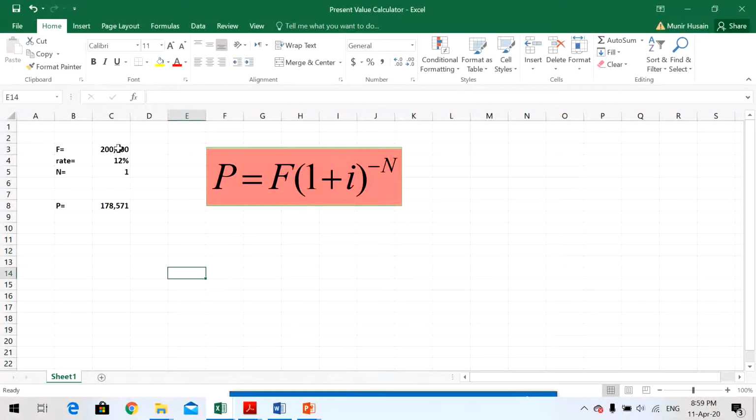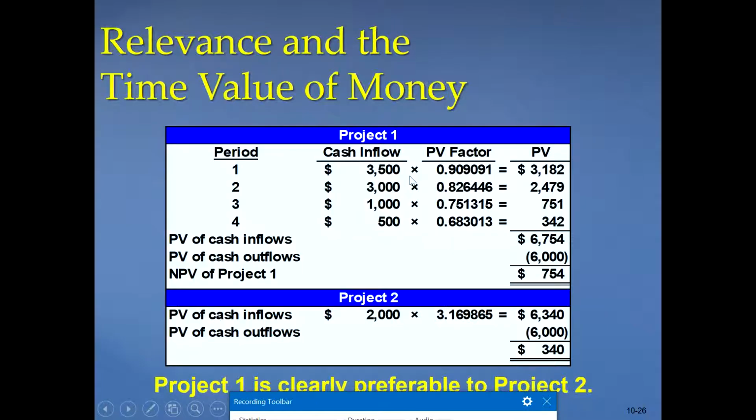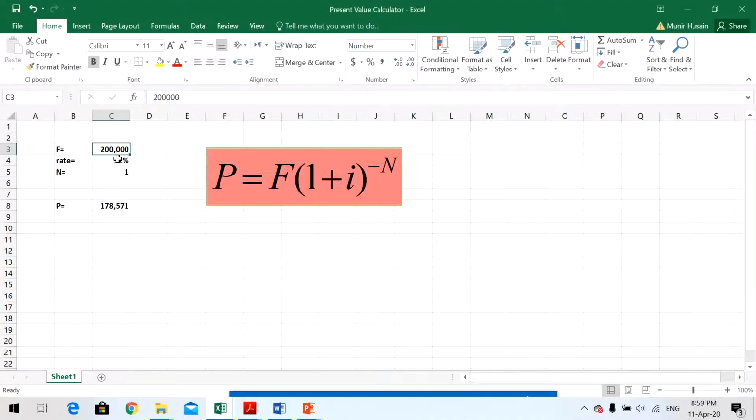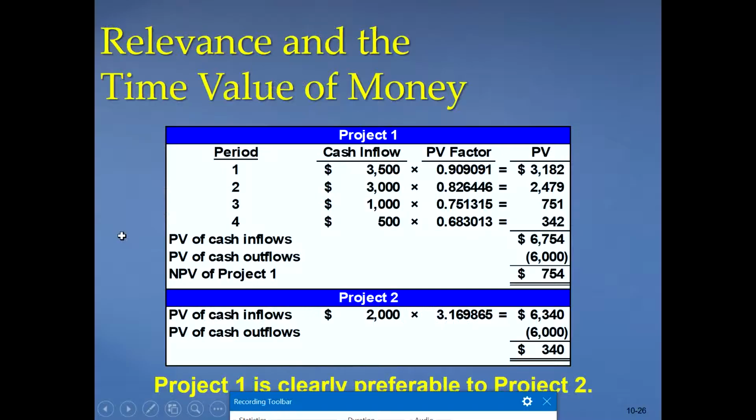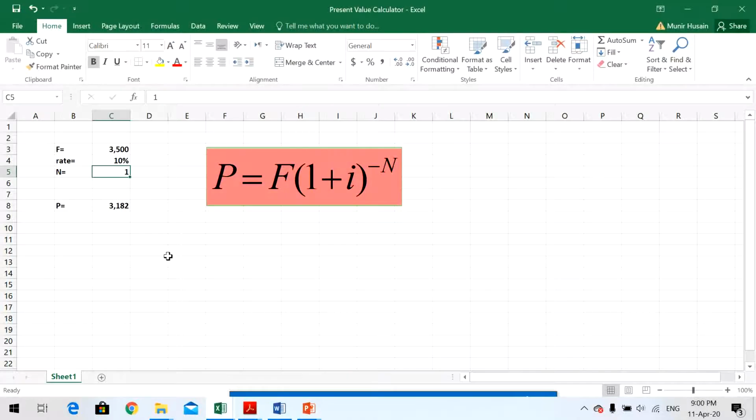See, what is the present value in this one? First one is 3,500 at an interest rate of 10%. See, 3,182. How is present value calculated? 3,500 multiplied by this factor, or using this formula to calculate, it's the same thing.